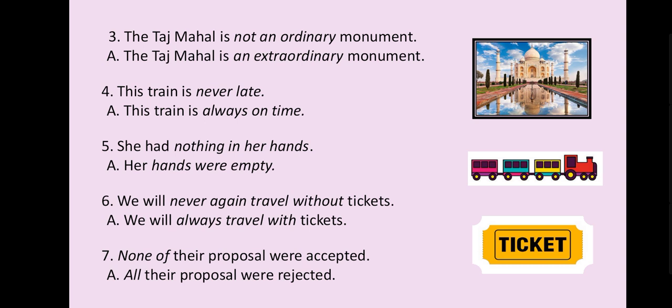We will never again travel without tickets. That is our sixth sentence. So the answer will come like this: we will always travel with tickets. Never, always. Without will change into with. Seventh, none of their proposals were accepted. So here none, all. All their proposals were rejected.